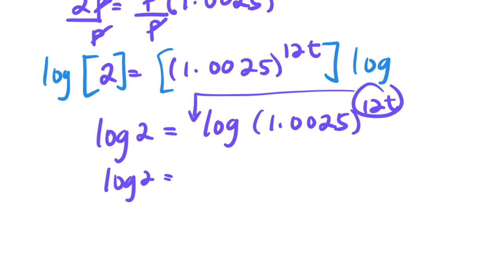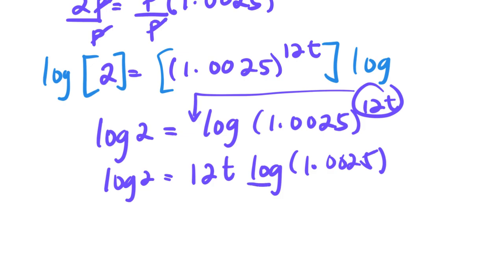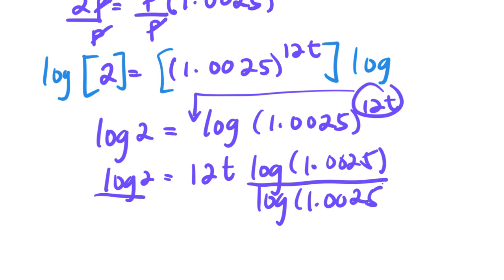Continuing the process, we put the exponent on the very beginning: 12t, the logarithm of 1.0025. Then we're going to divide again by the logarithm of 1.0025 to isolate 12t all by itself.